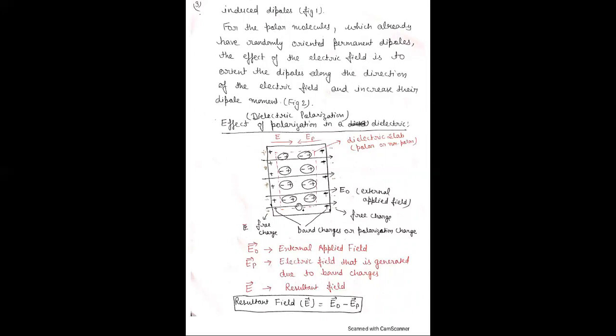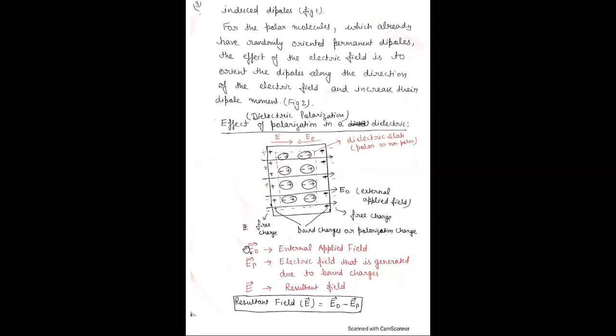Polarization basically क्या है कि जब हमने electric field apply की है, then there is a creation of positive and negative charge. Creation means there is a separation of negative and positive. In case of polar, they were randomly oriented, so when we apply electric field, they are oriented in the direction of the field. Or in non-polar, there is a separation of positive and negative charge. Therefore, these charges are called bound or polarization charge. And the charges on that side, positive and negative, are free to move. These charges are free charge.